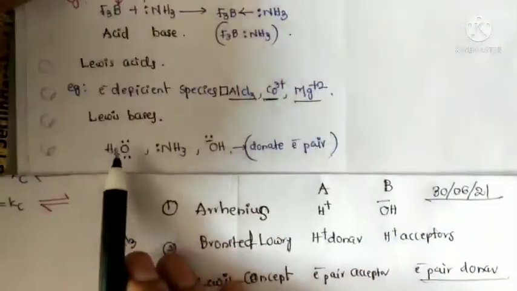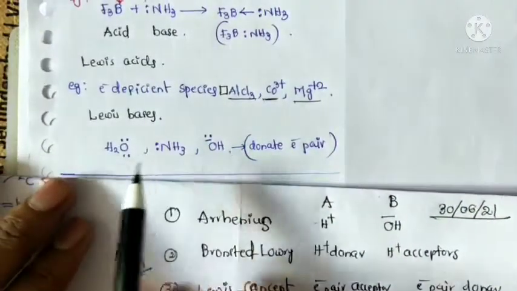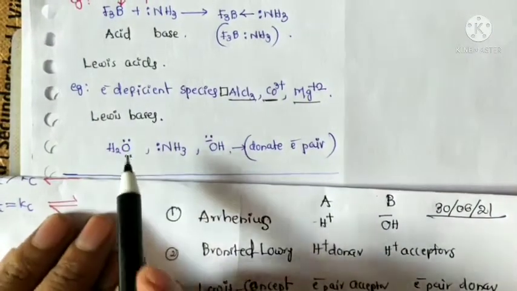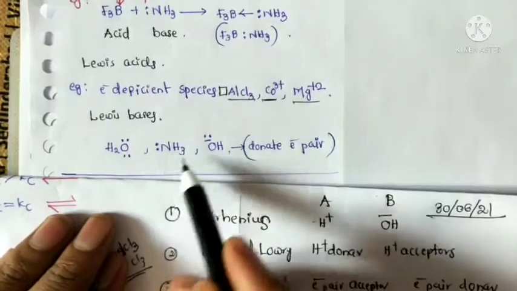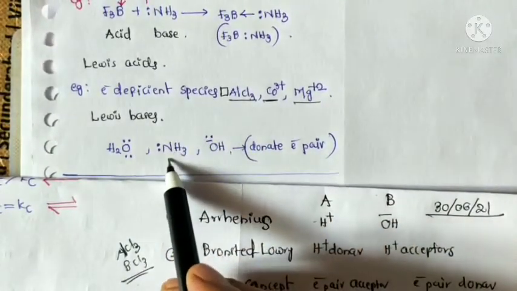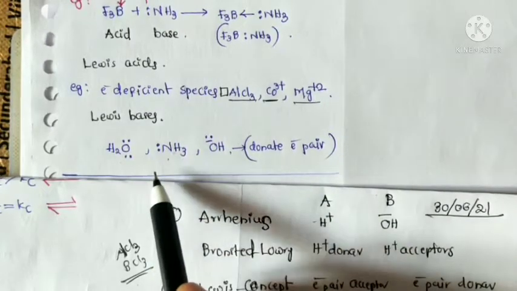Next, Lewis bases are electron pair donors. Oxygen can donate 2 electron pairs. Ammonia can donate 1 electron pair.